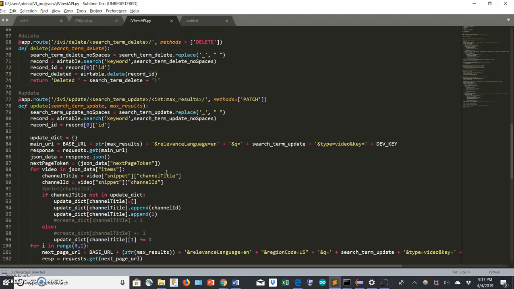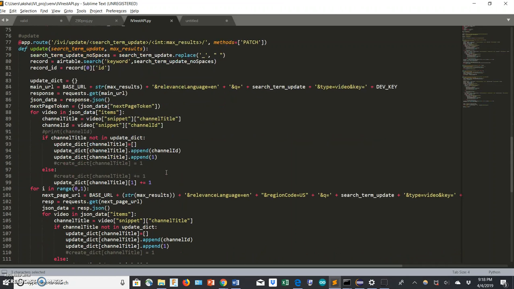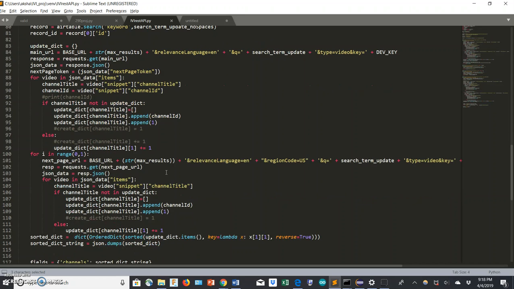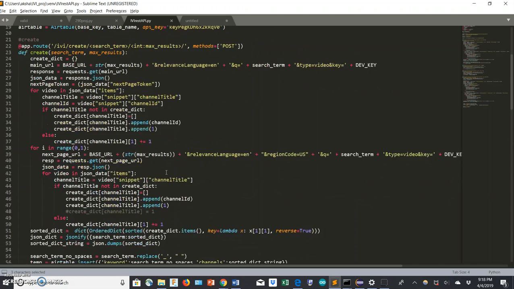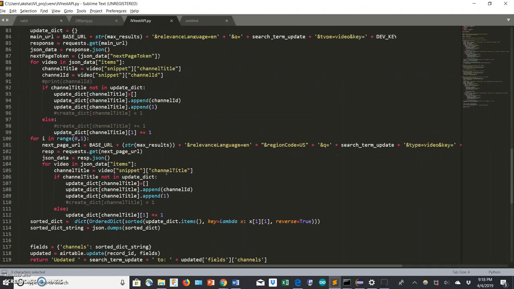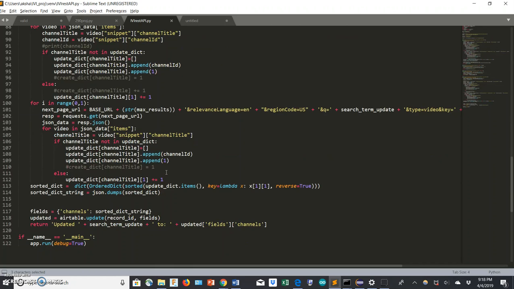So I thought about how an end user would use this. For example, if someone at IVI did a search for headphone reviews in the past, obviously the search results have likely changed. They change every hour or so. So even if it changes a lot in like 10 days, having the ability to update that entry would be extremely valuable. That's why I incorporated that. Again, it just uses the Airtable API and runs the code from create again. So it's pretty much the same thing, just updating the entry.